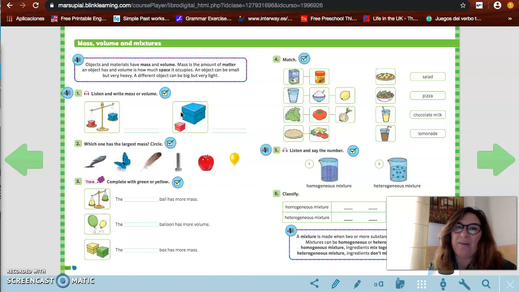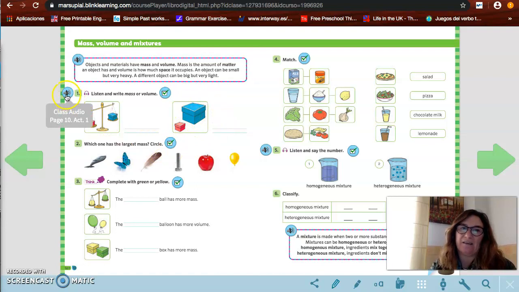An object can be small but very heavy. Un objeto puede ser pequeño pero muy pesado. A different object can be big but very light. Y al contrario, un objeto puede ser grande pero muy ligero. So here we are going to listen and write mass or volume. There are different boxes. Here the boxes are in a scale, and here the boxes are in space, okay?